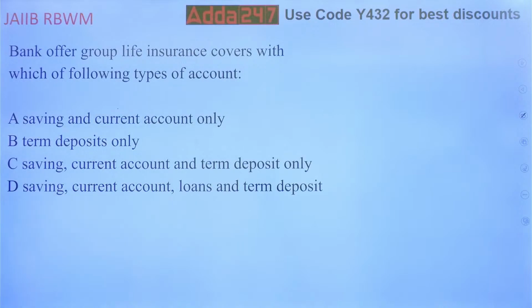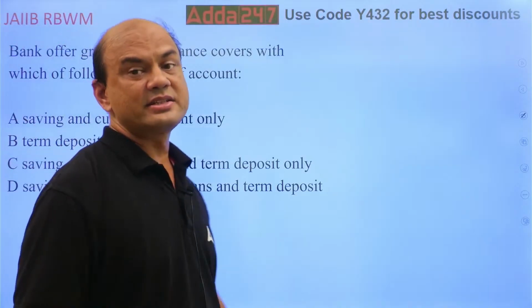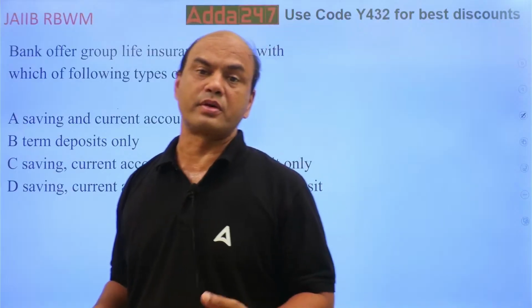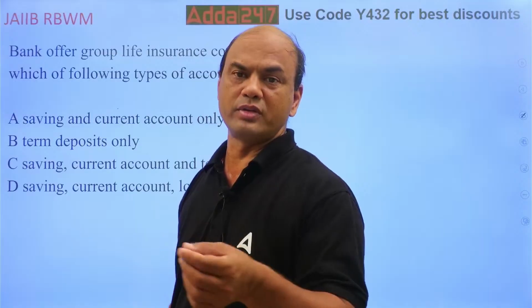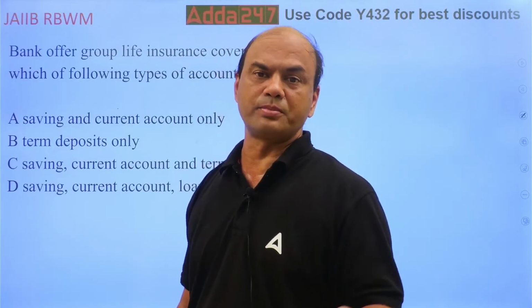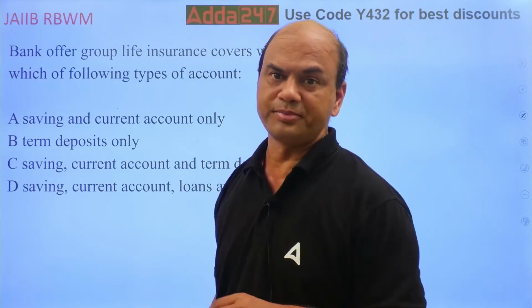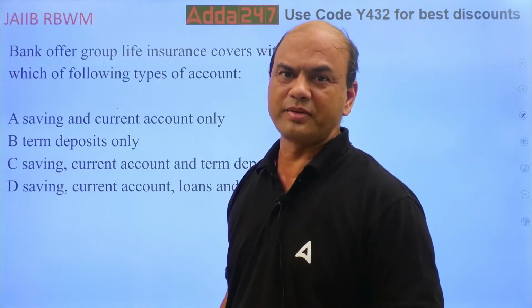Why? See, this group life insurance is given as an additional product, you can call it free. We get a pen free with Santoor soap, Reynolds pen free. Some other things we get free.